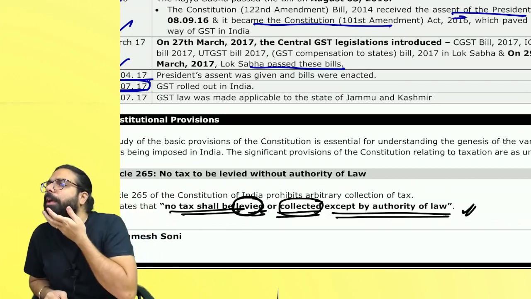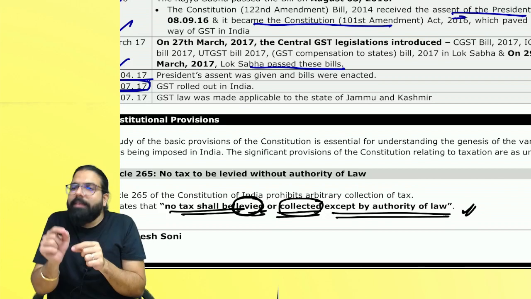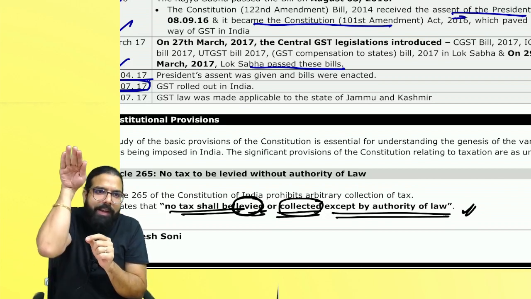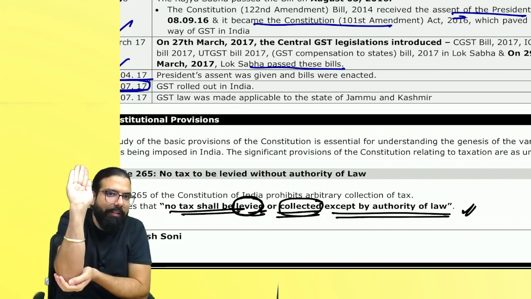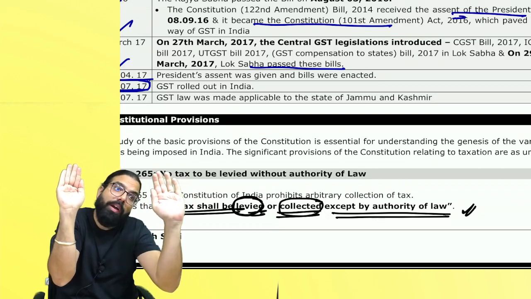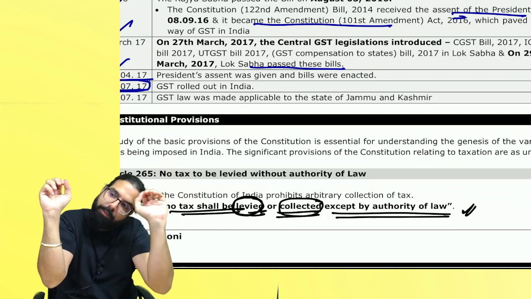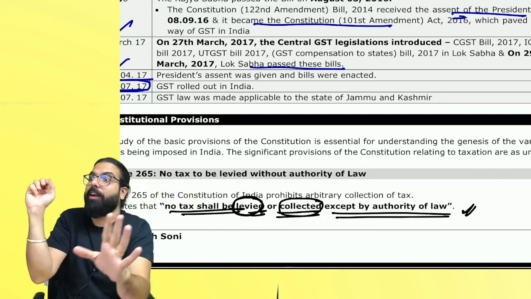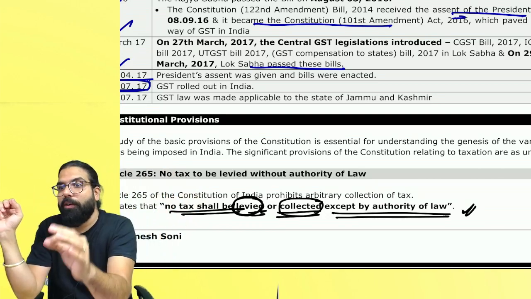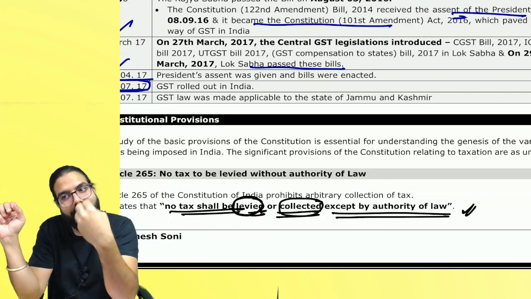Sir, the SGST bill, every state had to pass. So in my state, I will collect CGST as per the CGST Act because the CGST Act allows it. In Karnataka, if I have to collect SGST, then the SGST Act has to allow it. Every state passed the SGST Act before 1st July 2017,